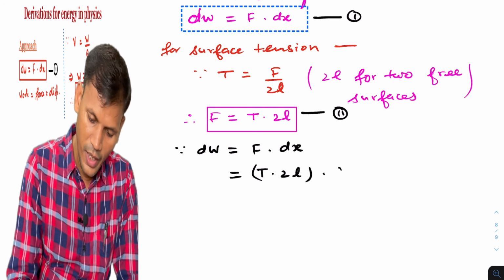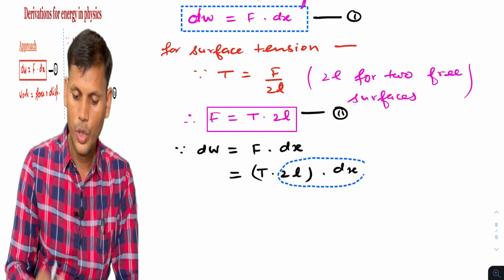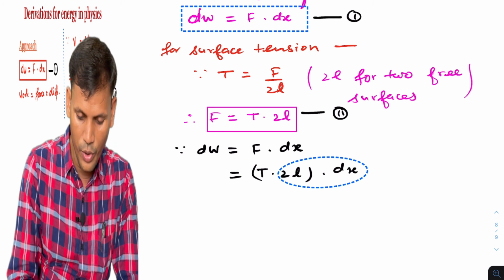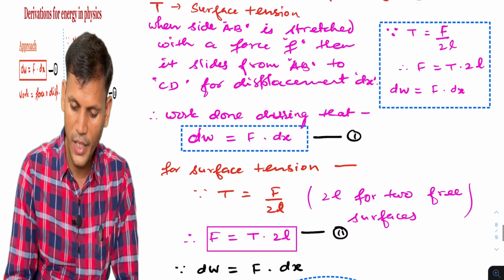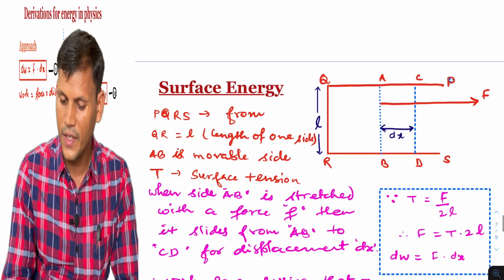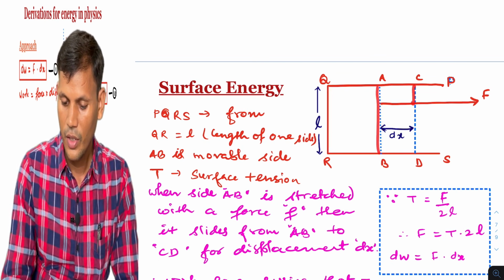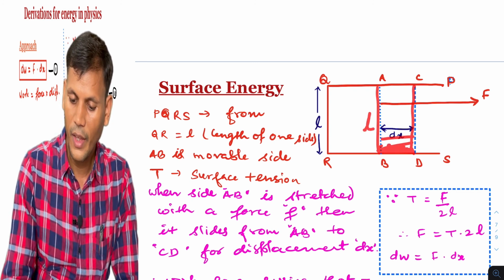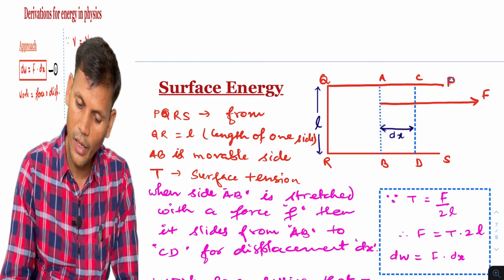Now we have to take these two simultaneously. Therefore dW is equal to T into 2L into dx. Here 2L is for the two free surfaces, into dx. So L and dx: length into breadth is area. So instead of 2L into dx, we'll write dA.